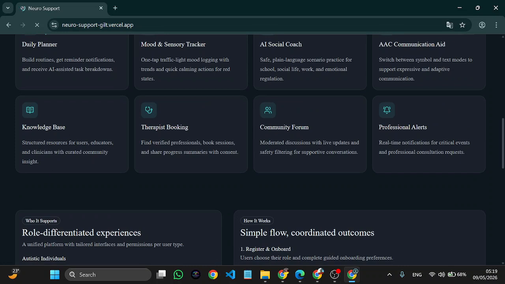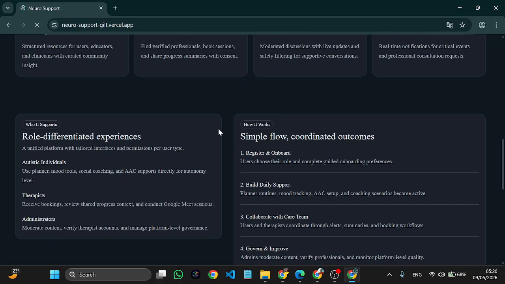A knowledge base where therapists can share knowledge, and autistic individuals and other therapists can read that knowledge. Then there is a booking module to book therapy sessions with verified professional therapists. There are also community forums where they can discuss any updates or findings they have, as well as alerts.